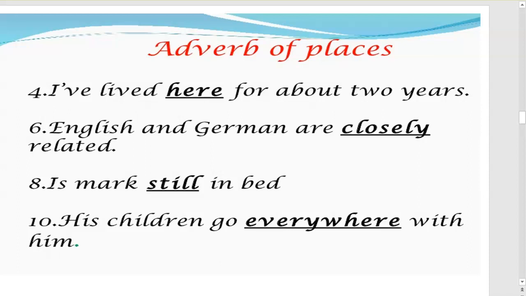Here are some more adverbs of place. I have lived here for about 2 years. Where have you lived for 2 years? Here. English and German are closely related. How are they related? They are closely related. Is Mark still in bed? Where is Mark? Still in bed. His children go everywhere with him. Where do they go? They go everywhere.